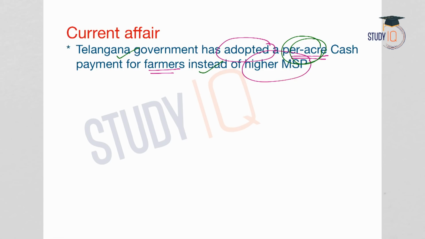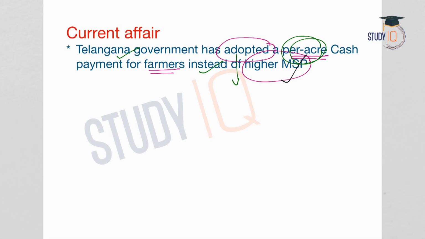So we will discuss what the scheme is, how it works, what the advantages of the scheme are, and also what the challenges are. Analyzing all this, we will see whether the central government can consider this model instead of increasing the minimum support price. We have already made a lecture on the increase in the minimum support price.